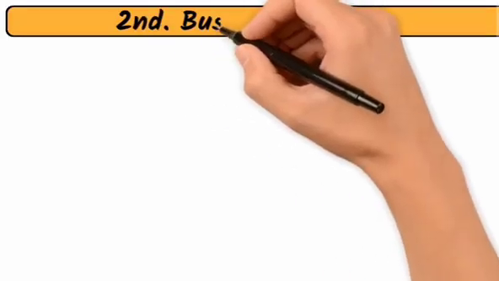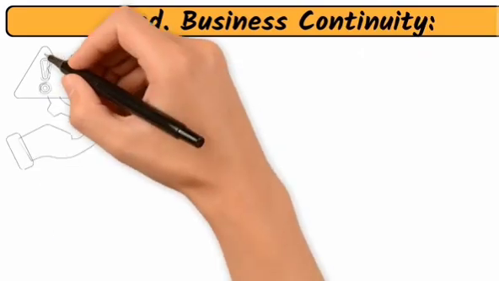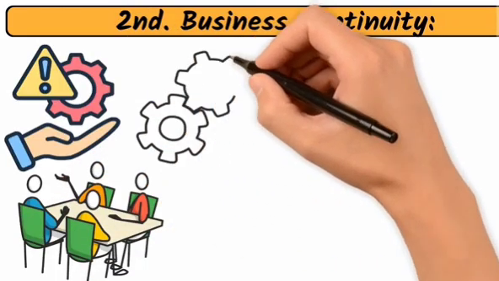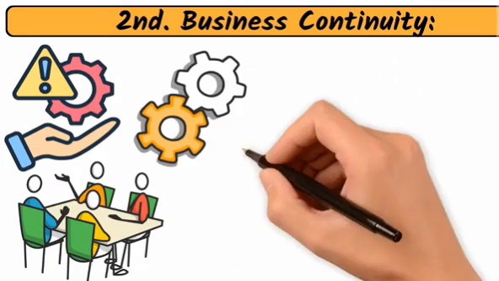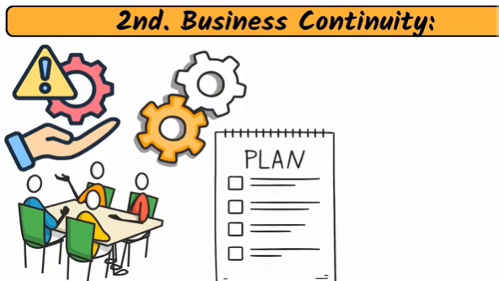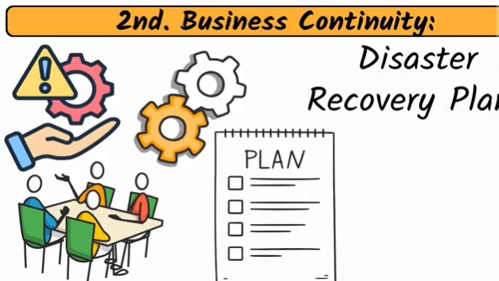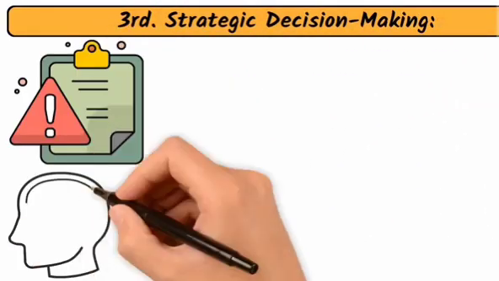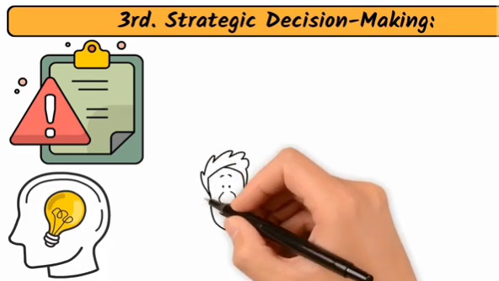Second, business continuity. Risk management ensures that an organization can continue its operations in the face of disruptions. This involves developing contingency plans, disaster recovery plans, and business continuity strategies. Third, strategic decision-making. Risk management provides valuable insights for strategic decision-making.